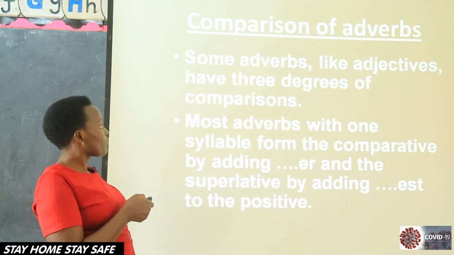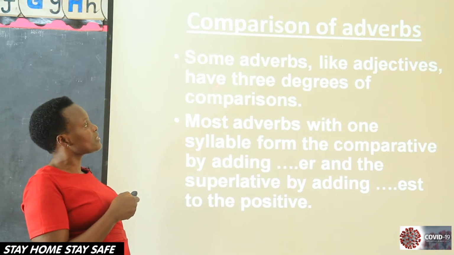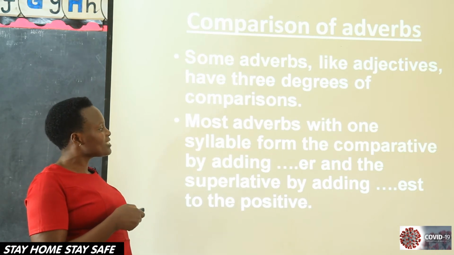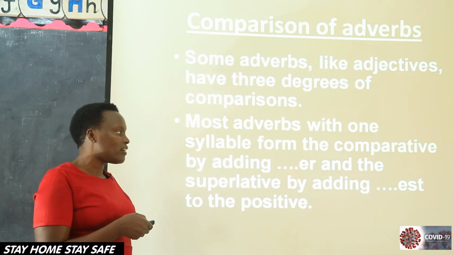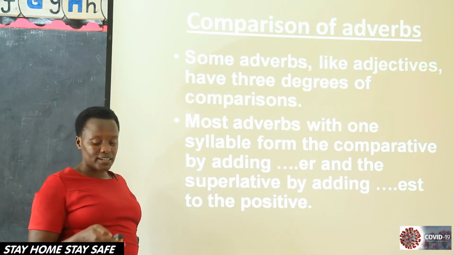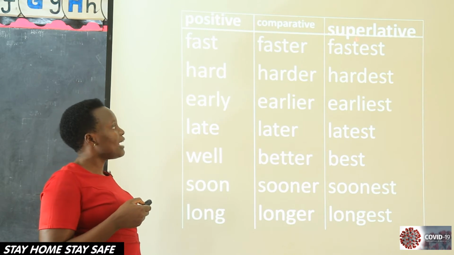So let's go. Some adverbs, just like adjectives, have 3 degrees of comparison. Most adverbs with 1 syllable form the comparative by adding ER, and then they add EST to form the superlative. So let's look at examples. Fast, faster, fastest.